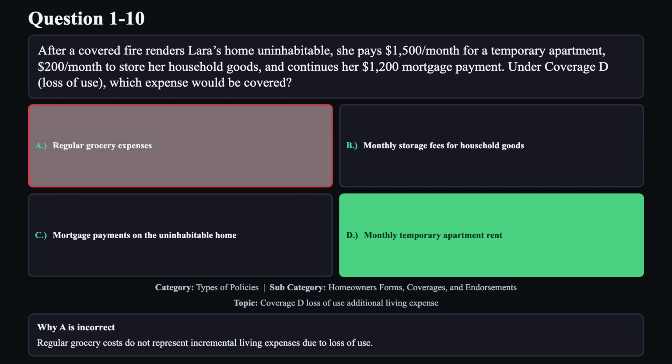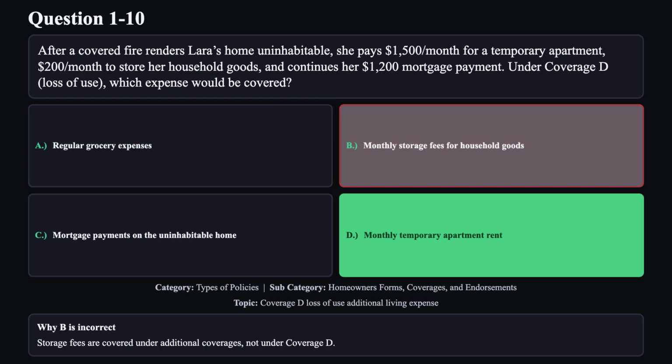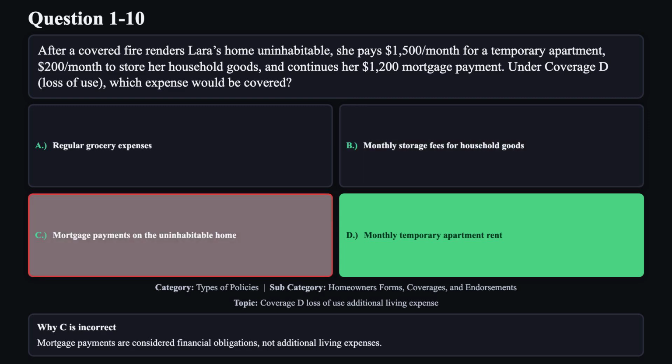Regular grocery costs do not represent incremental living expenses due to loss of use. Reason B is not correct. Storage fees are covered under additional coverages, not under Coverage D. Reason C is not correct. Mortgage payments are considered financial obligations, not additional living expenses.